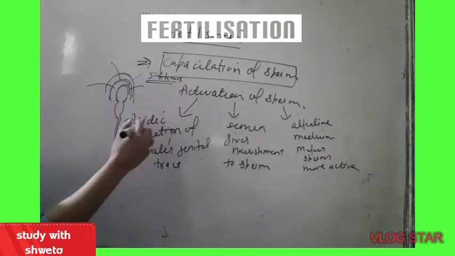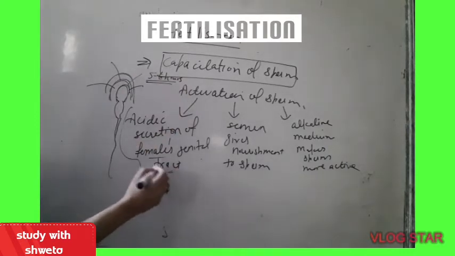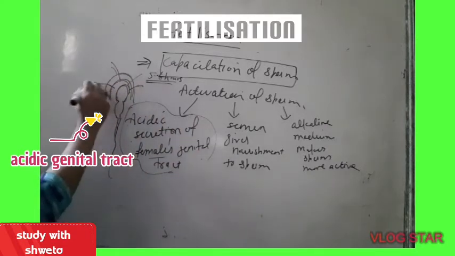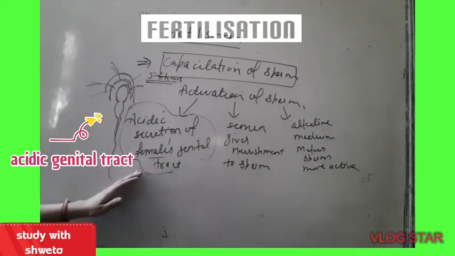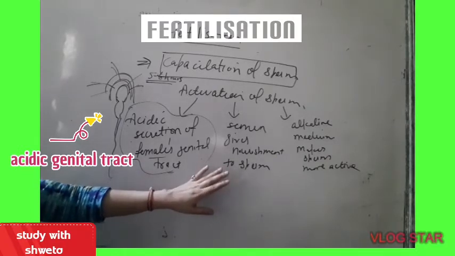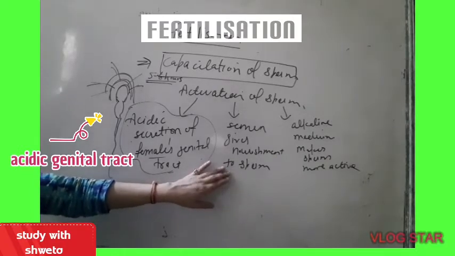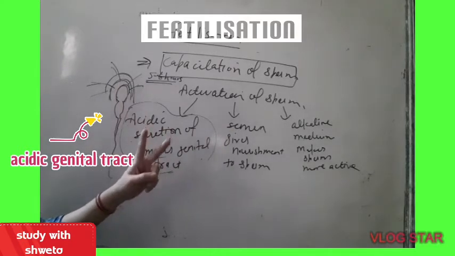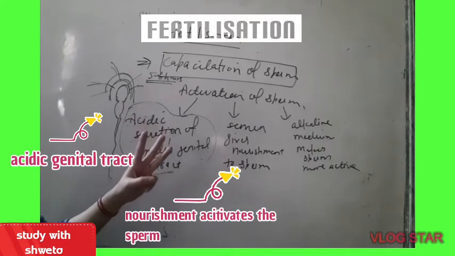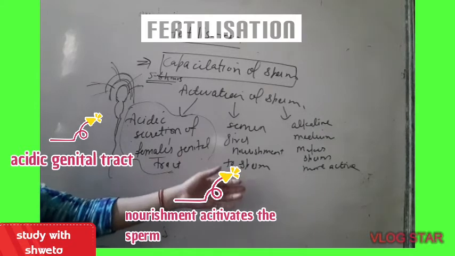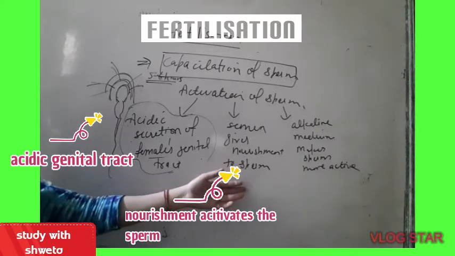Now how are they activated? First, the female's genital tract releases some acidic secretions, and these acidic secretions remove those protective coverings from the acrosome of the sperm, and thus activate the sperm. Second is semen, which includes the secretions of the 3 male accessory glands. Semen has secretion of the seminal vesicle, the prostate gland, and also of the Cowper's gland. So the secretions of these 3 glands provide nourishment to the sperm. After obtaining nourishment, the sperms get activated.